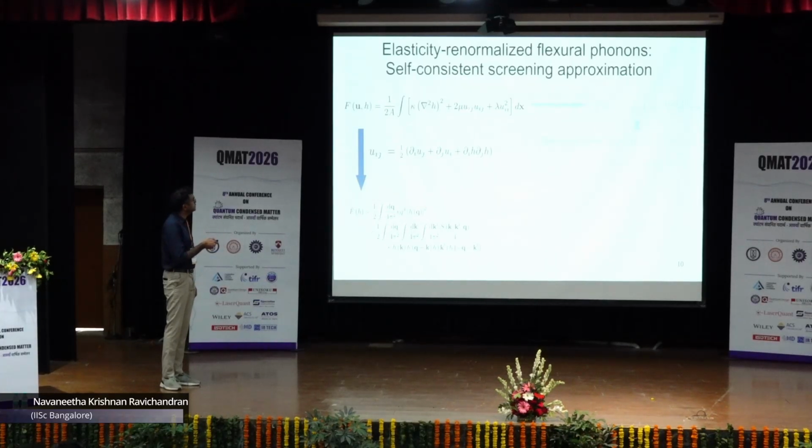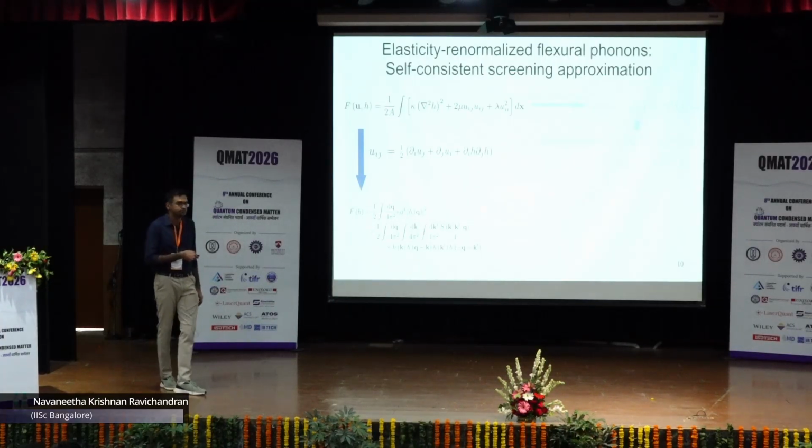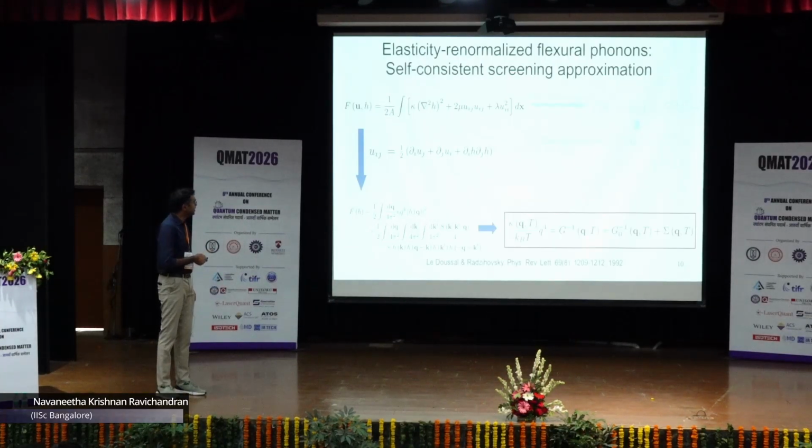If I plug in this u and then again integrate out the in-plane coordinates, I end up with a free energy function of this form. This is a little bit messy, but in this paper they have developed a Green's function based framework. This looks like a Dyson's equation, called the self-consistent screening approximation, where they have calculated an effective Green's function, an effective propagator, as a sum of the bare original propagator plus a self-energy correction coming from this term here.